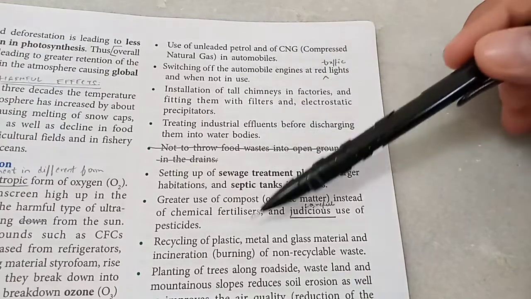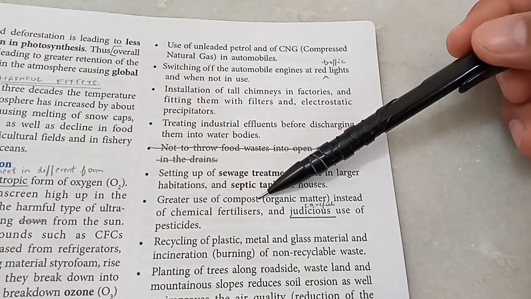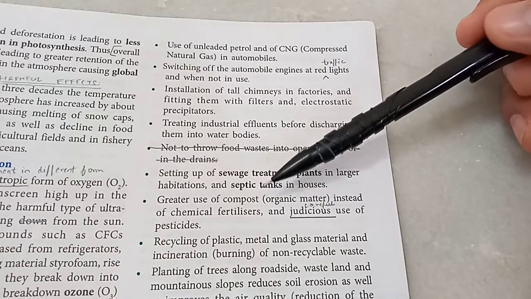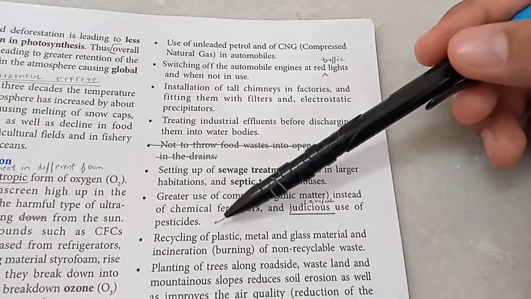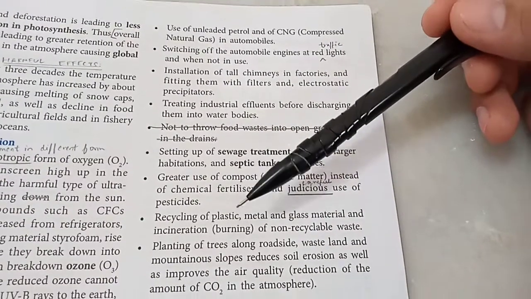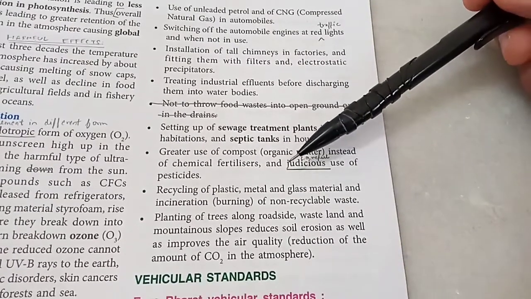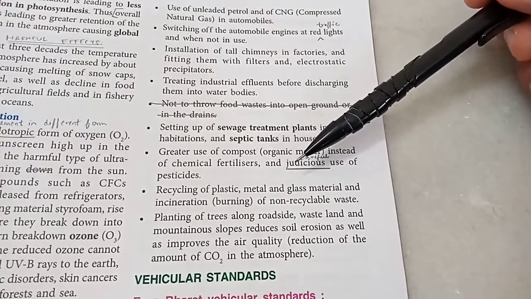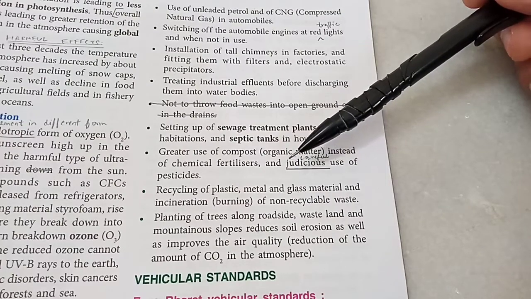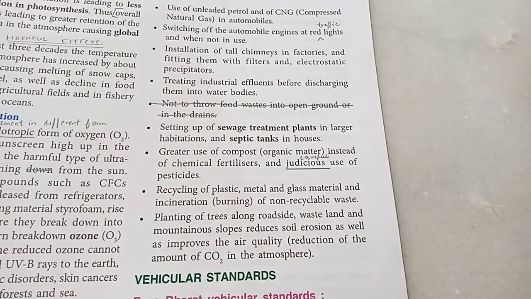We should use more of compost, which is organic matter, better than chemical fertilizers because it does not have any harmful chemicals. And also we should use herbal pesticides as much as possible rather than chemical pesticides. We should try to recycle plastic, metal and glass as much as possible instead of just burning them. It should be a last resort only. And of course we should plant more trees because they reduce noise pollution, they prevent soil erosion, they improve the air quality because they decrease the carbon dioxide content in the air.